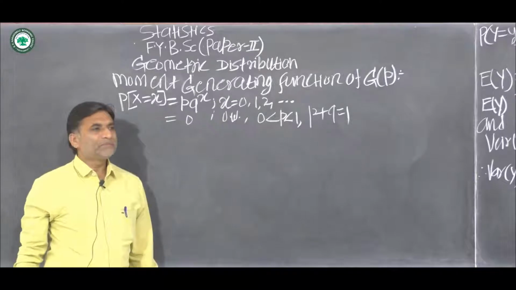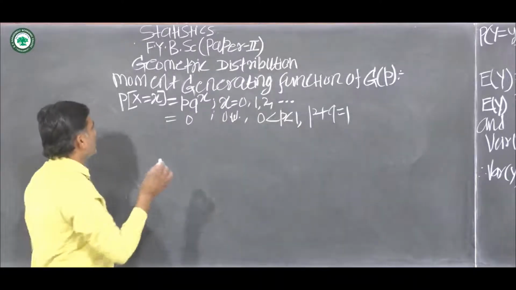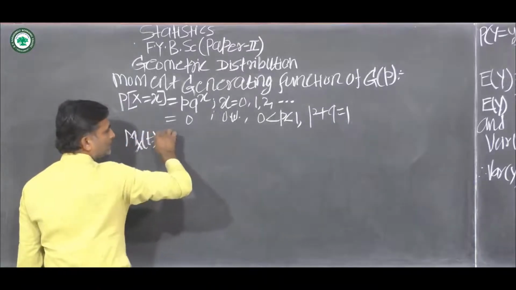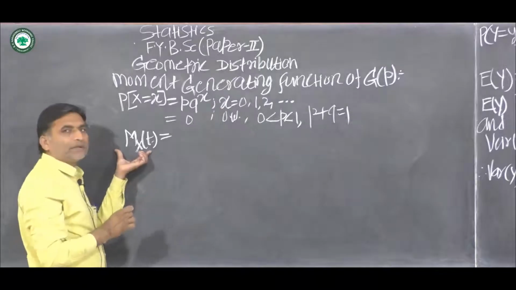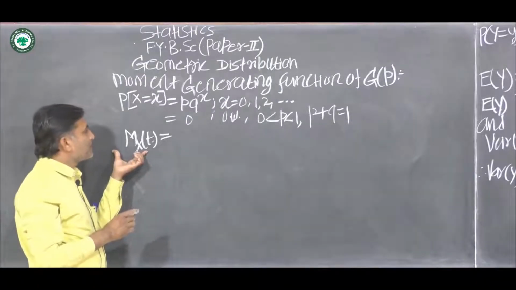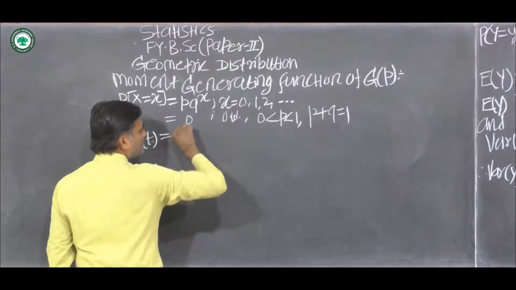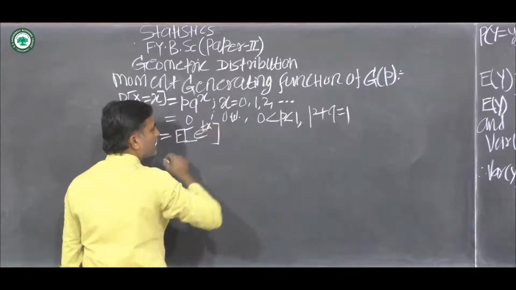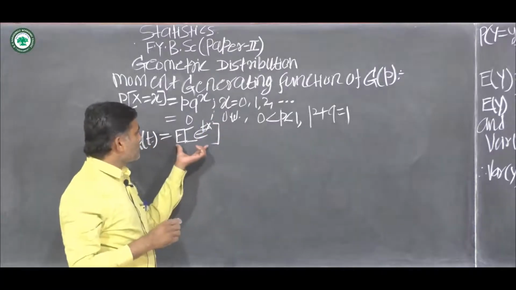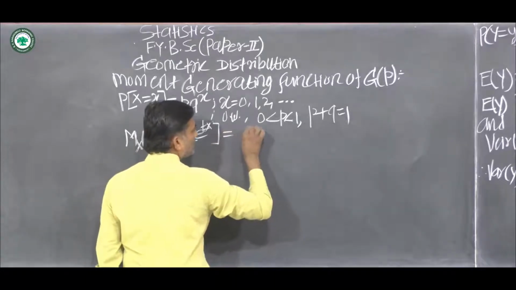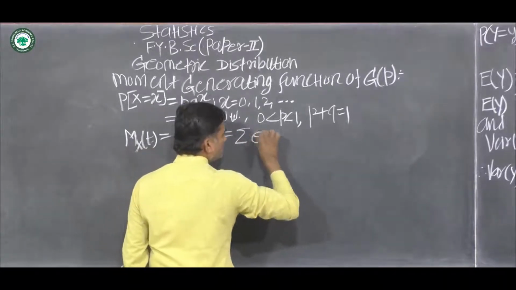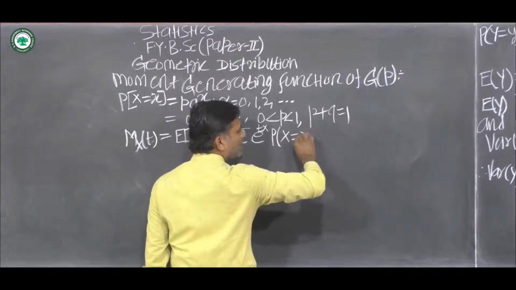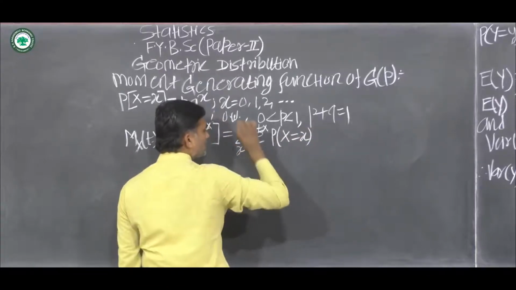Now, by definition of MGF or moment generating function, we have mx of t, which is the notation of MGF of random variable x, equal to expected value of e raised to t into x. Now, by definition of expectation, this can be written as summation of e raised to t into x into probability of x equal to small x, summation over x.